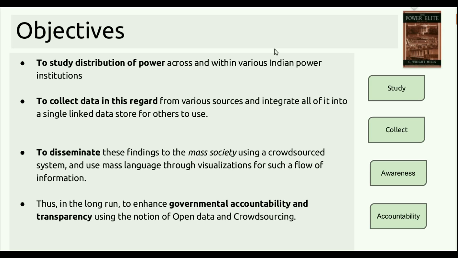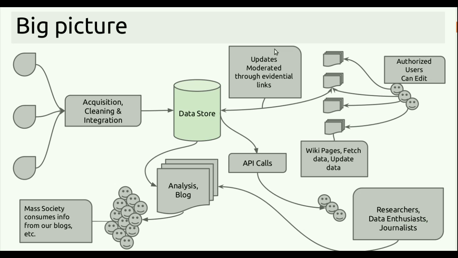So here is a big picture of our entire system. At our heart, we have a data store which consists of integrated information collected from several sources and inserted after cleaning. From this data store, we show the common masses analyses, wikis, visualizations, etc. We also provision some API calls so that data technicians, data enthusiasts and journalists can use the data for their own purposes.